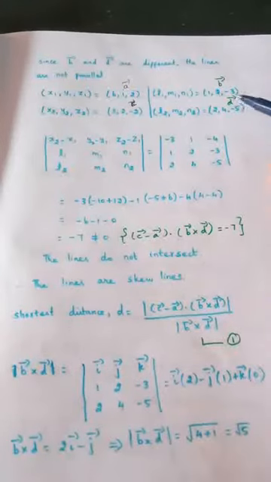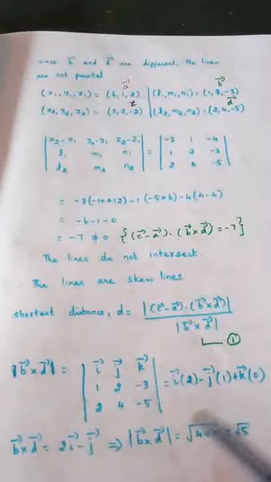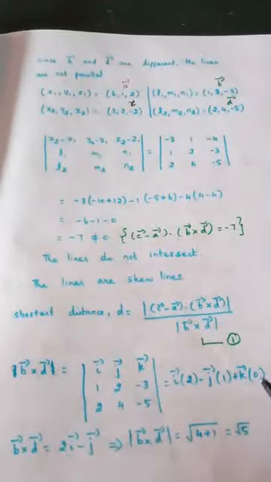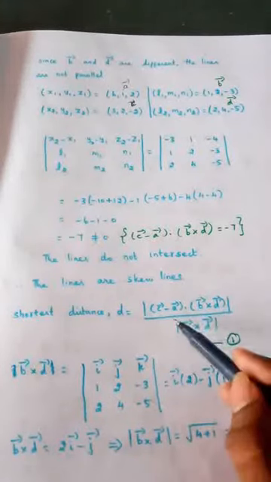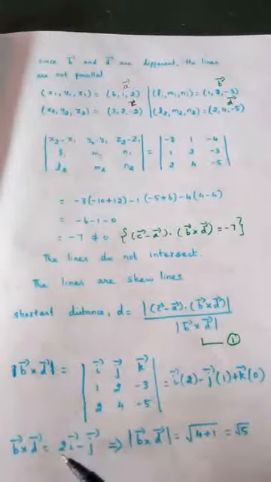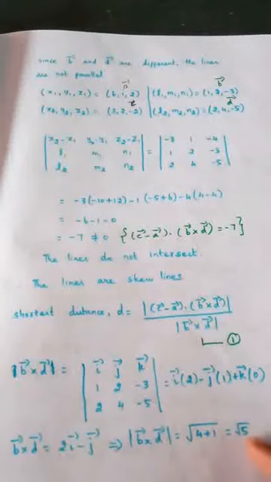Then the D vector. The D vector is given here: 2, 4, minus 5. So write it. Expand it. So you are getting an answer like this: 2i minus j, and k is 0. What we need to find? Modulus. So modulus of B cross D means square root of 2 square is 4, minus 1 whole square is 1. So 4 plus 1, root 5. I think you will understand up to this.